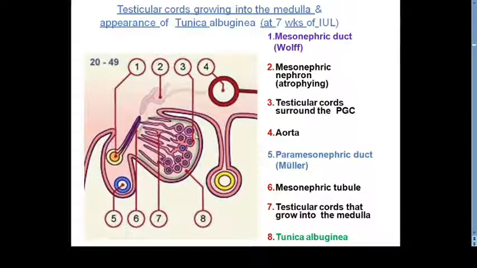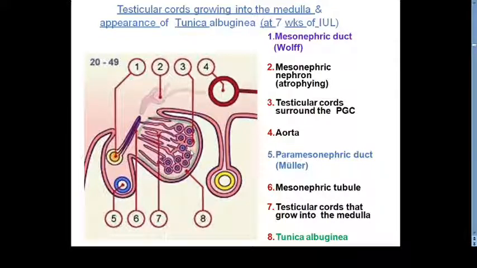So and the third important cells, अभी जो यहाँ पे हमने mesenchyme देखा है, tunica albuginea बन गई. Tunica albuginea के साथ साथ ये जो seminiferous cords हैं, they are going to be separated into the lobules. इनके बीच में भी septa आना शुरू हो जाएगा, connective tissue आना शुरू हो जाएगा. That mesenchyme, it is going to form the interstitial cells of Leydig. Now these interstitial cells of Leydig, which is present between the two tubules, that is going to secrete the testosterone.